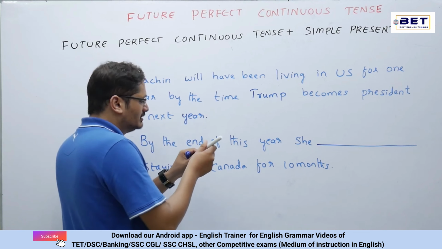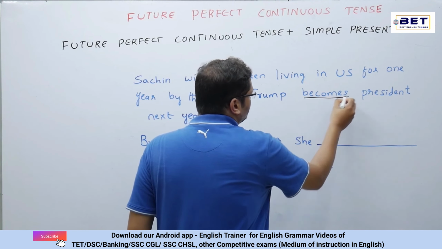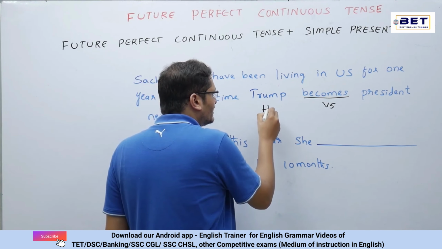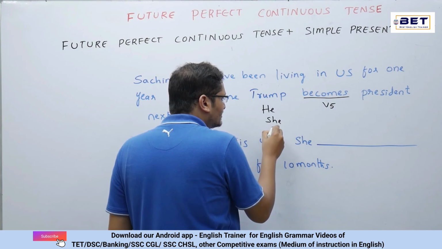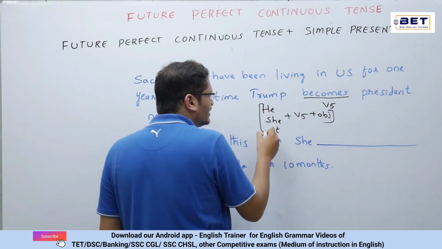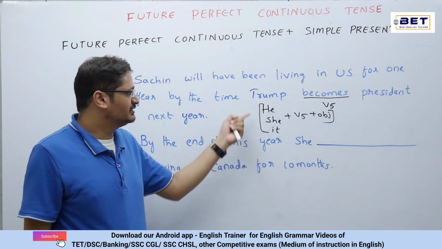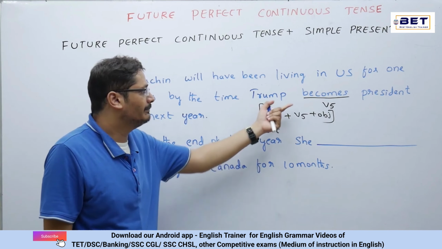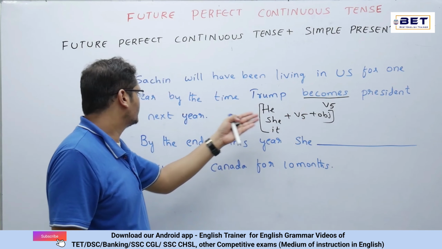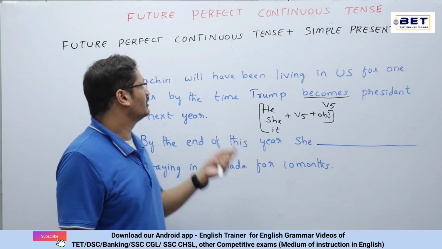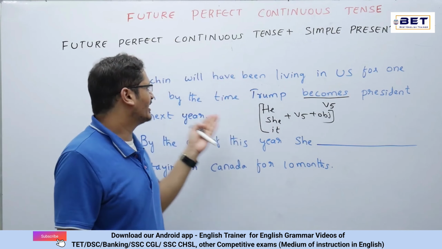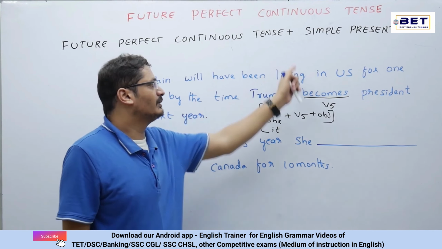Now just look over here. Trump becomes president. Now this becomes is V5. So generally in simple present tense, whenever he, she, it has come, plus V5 plus object. So this is how we generally write. Now Trump is a male person, that is he, plus V5, that means becomes. Becomes is V5 over there. So Trump becomes president next year. Is it clear? So what is the condition now? The first part of the sentence would be in future perfect continuous tense and the second part of the sentence would be in simple present tense.